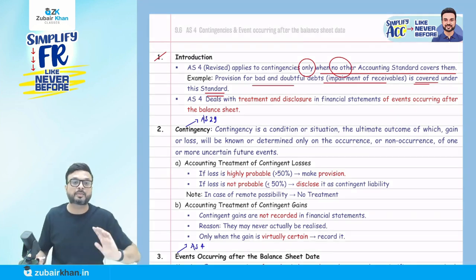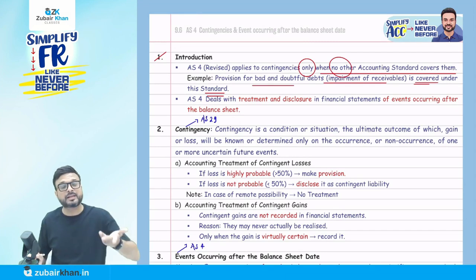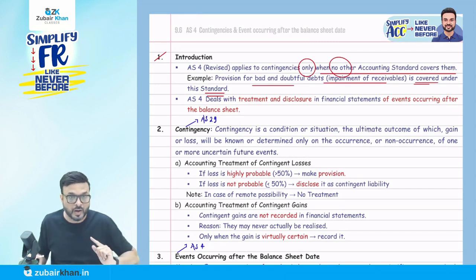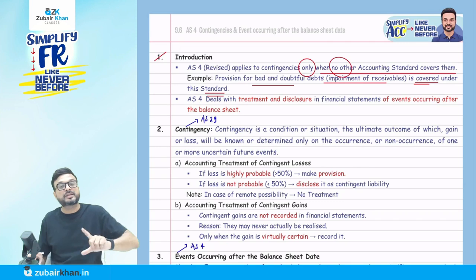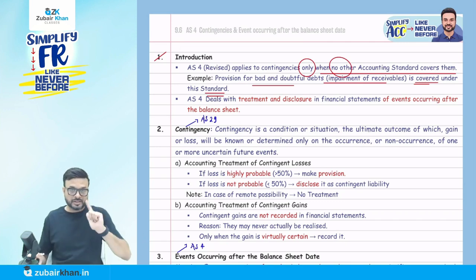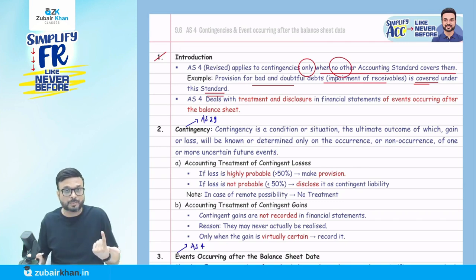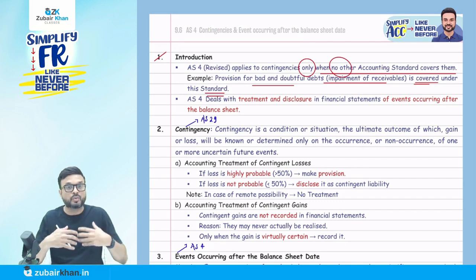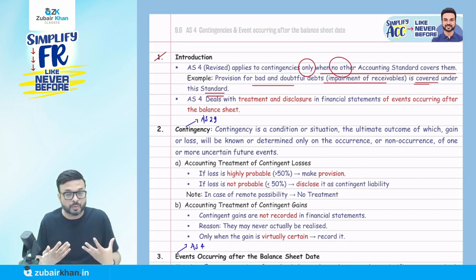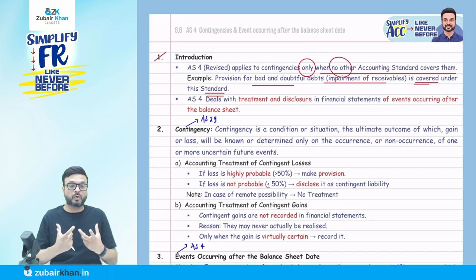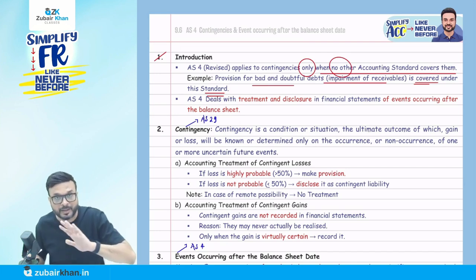Because it is not covered by Accounting Standard 29. Why is it not covered by AS 29? Because in provision for doubtful debt, there is no probable outflow. And as per the AS 29 definition of provision, one of the criteria to fulfill the definition of provision is that there should be a probable outflow. In provision for doubtful debt, there is no probable outflow.